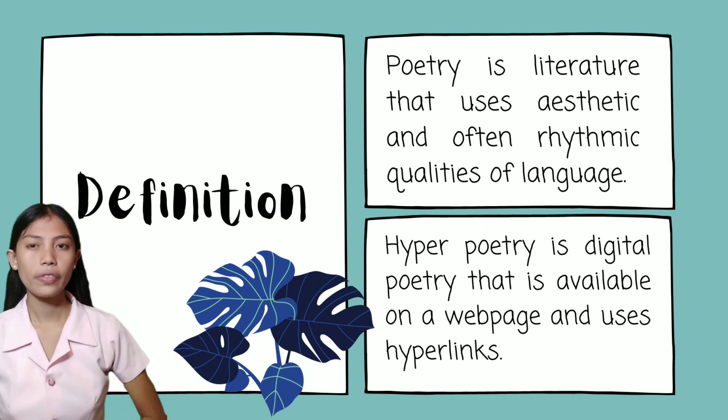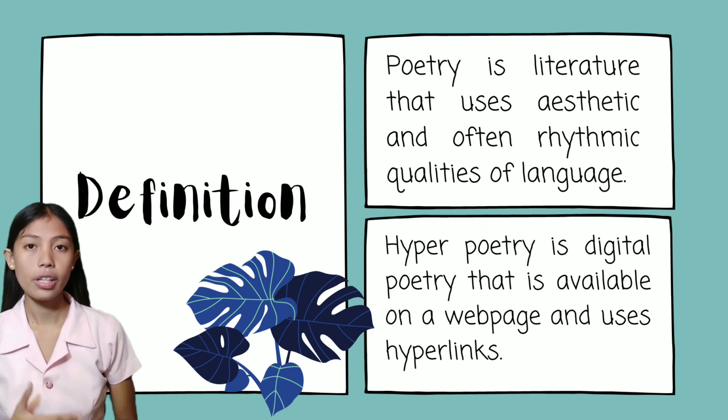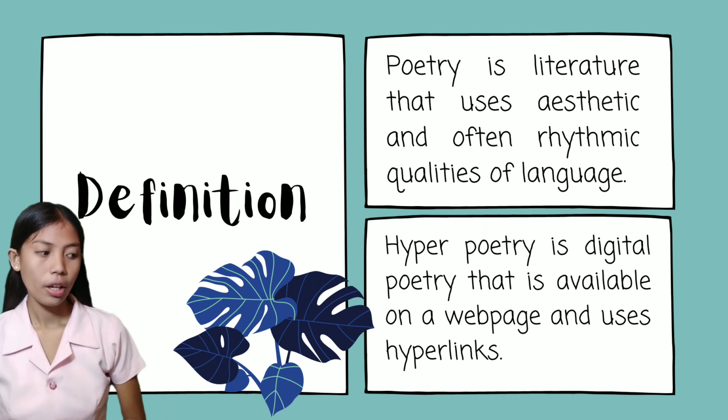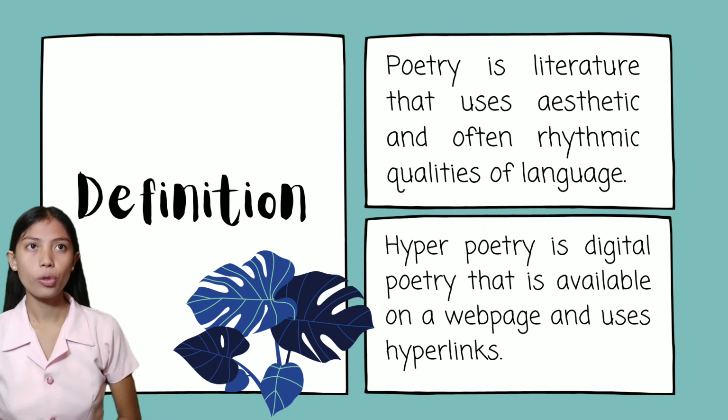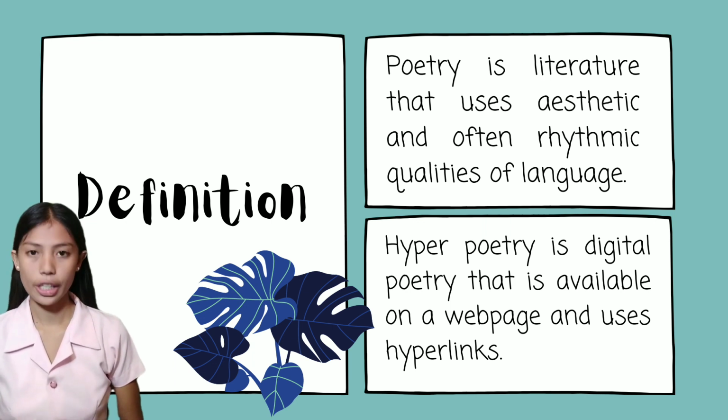So traditional poetry is more precise compared to other poetry. So the poets are expected to adhere to certain conventions while writing sonnets, odes, blank verse, ballads, and dramatic monologues. While hyperpoetry is a digital poetry that is available on web pages and uses hyperlinks. So hyperpoetry incorporates movements and images, as well as connections to sub-poems or footnotes. So the visual elements play a very significant role in hyperpoetry, and the poem may have sections that may be read in a variety of sequences.